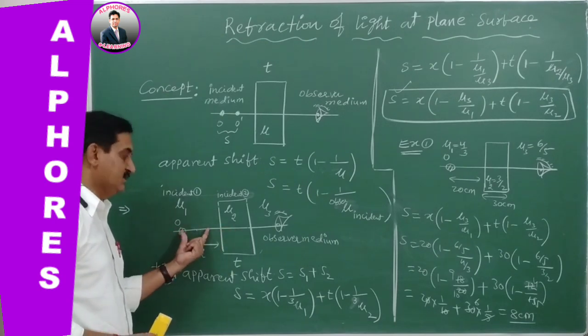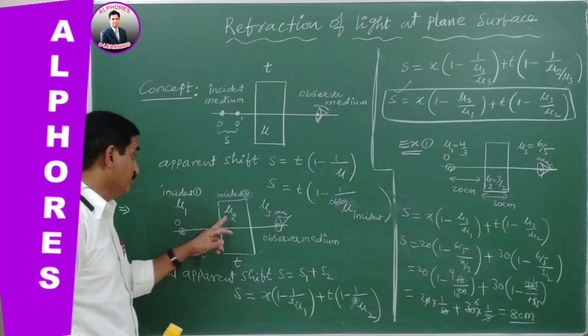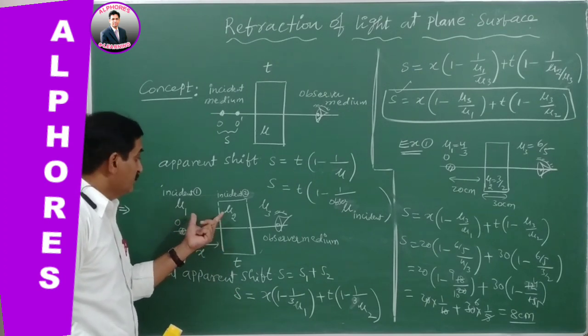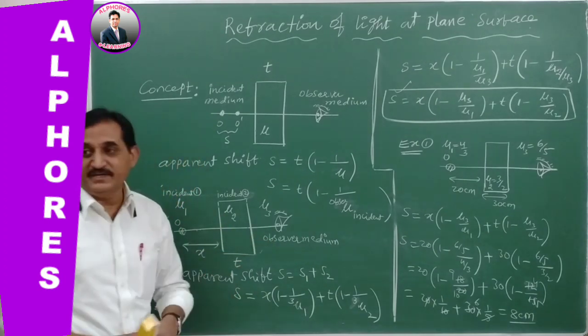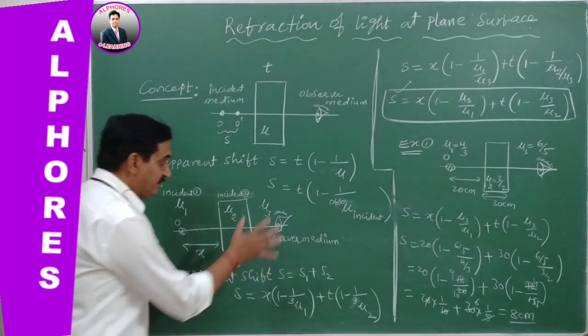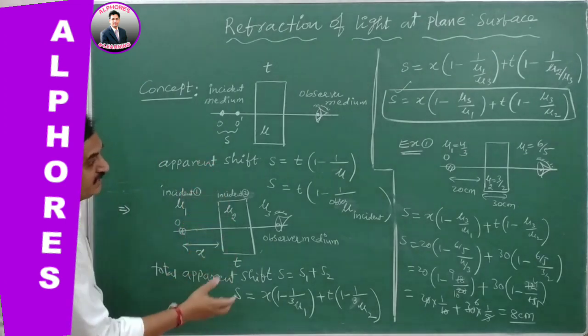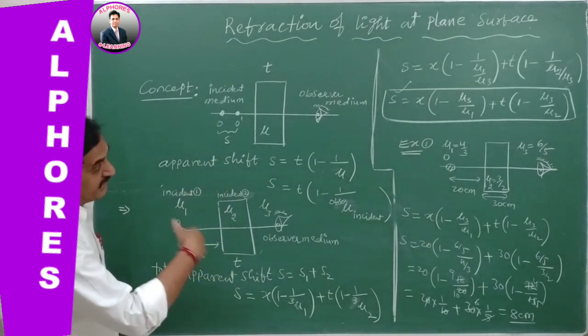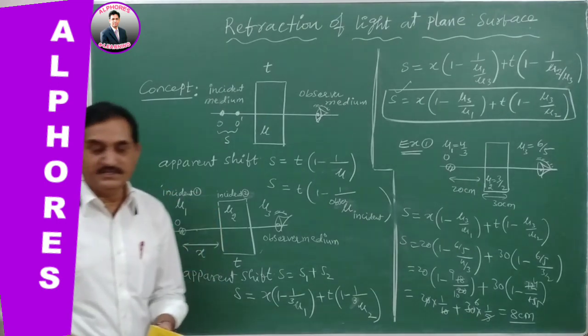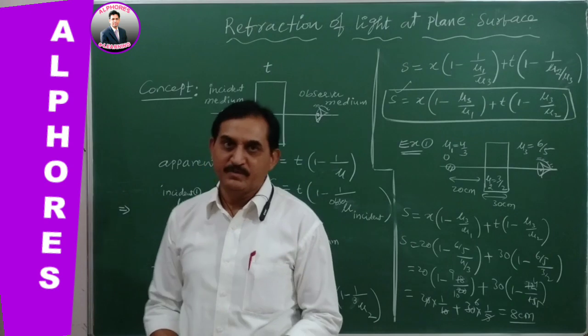One is the incident medium mu 1 and the other one mu 2, and mu 1, mu 2, these two are with reference to the observer medium. Keep in your mind, every time you are taking the formula with reference to the observer medium, and in the same manner the values are substituted in it, you will get an answer like this. And let us go for another problem. Okay?